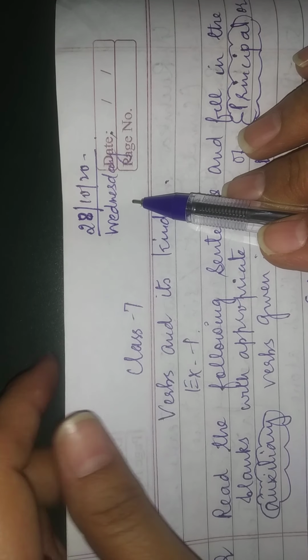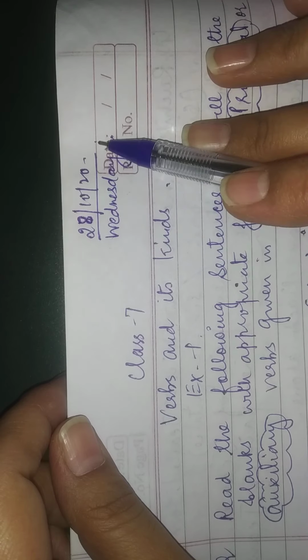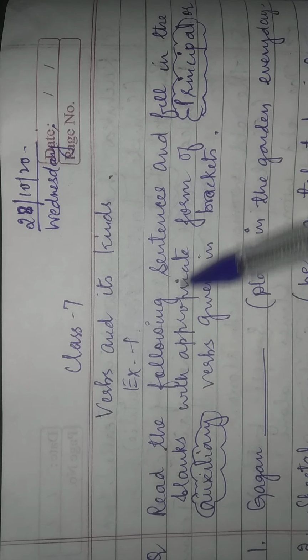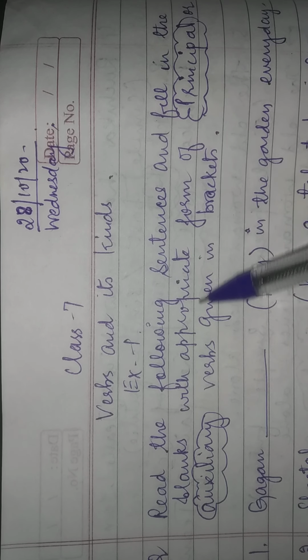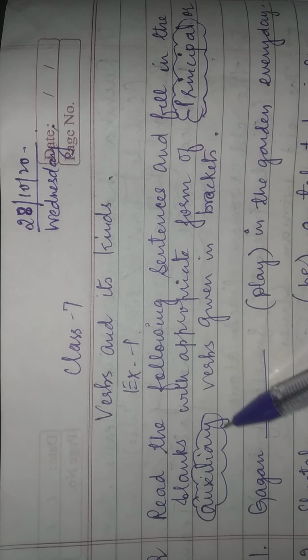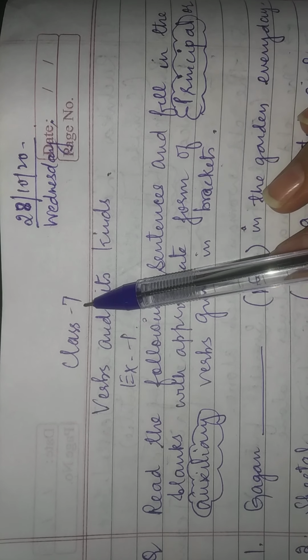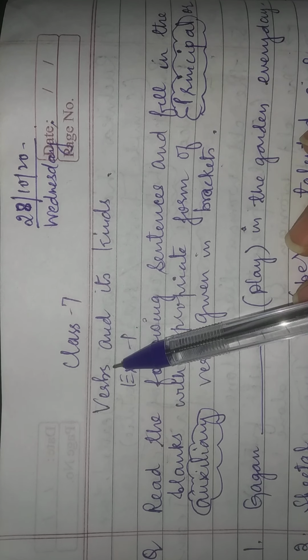Verbs and its kinds. It is chapter 7. Today is Wednesday and it is 28th of October. Read the following sentences and fill in the blanks with the appropriate form of principal or auxiliary verbs given in the brackets. So we have finished with chapter number 7. It is about verbs and its kinds.